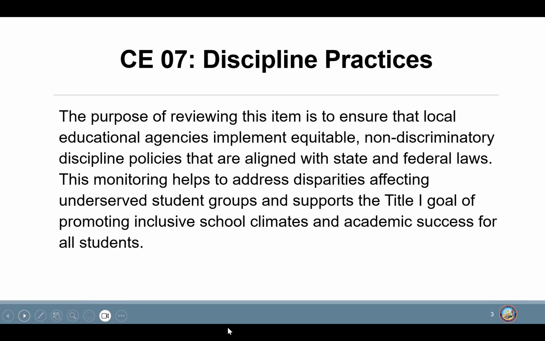The purpose of this item is to ensure that LEAs implement equitable, non-discriminatory discipline policies that align with state and federal laws. The monitoring of CE7 helps to address disparities affecting underserved student groups and supports promoting inclusive school climates and academic success for all students.